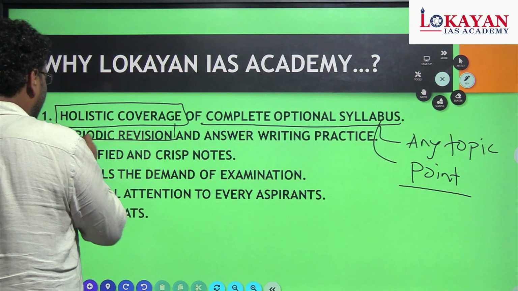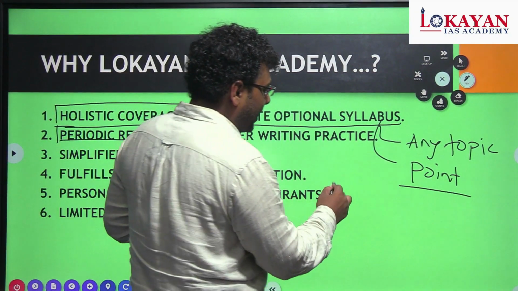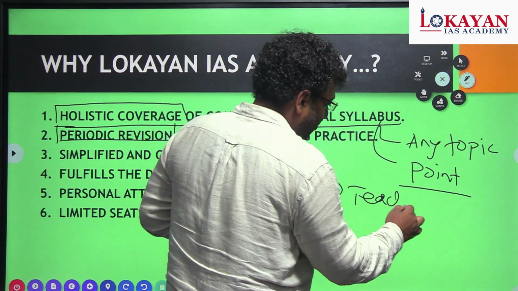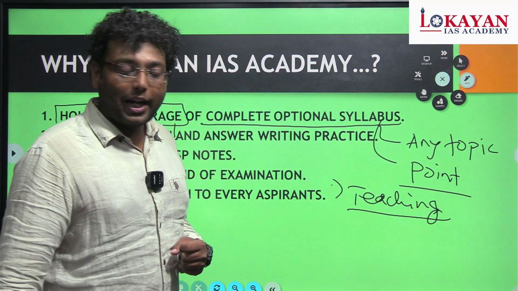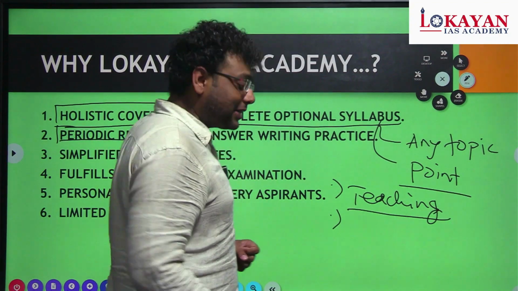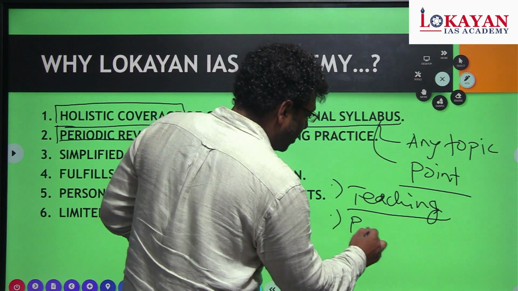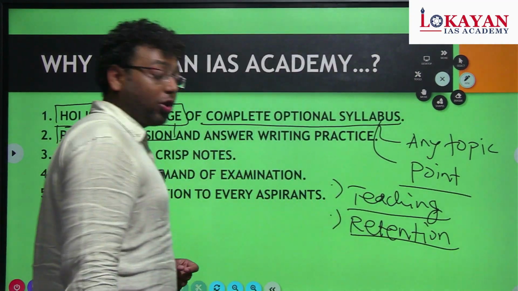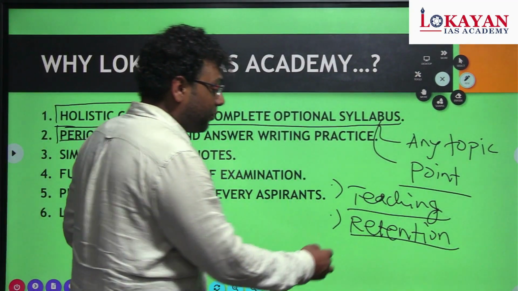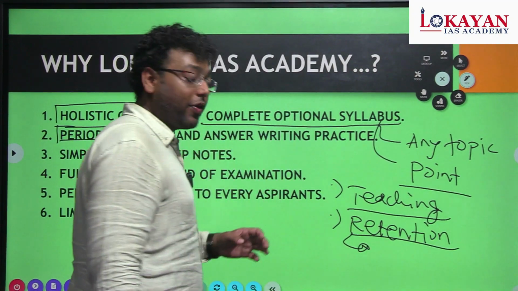Majority of the classes complete their teaching part, but they don't have any concern about the retention of the syllabus and the teaching parts.